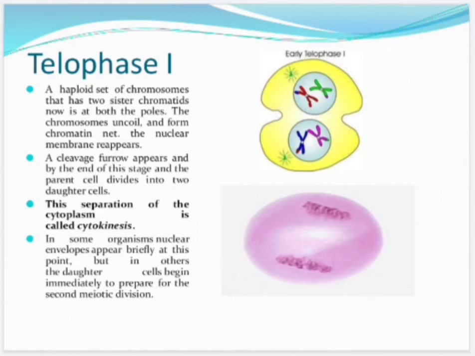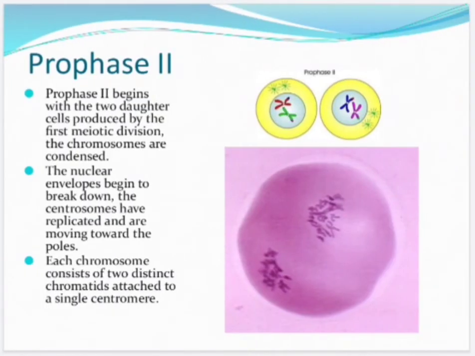Now meiotic division second, starting from prophase second. Prophase second begins with the two daughter cells produced by the first meiotic division. The chromosomes are condensed. The nuclear envelopes begin to break down. The centrosomes have replicated and are moving towards the poles. Each chromosome consists of two distinct chromatids attached to a single centromere.